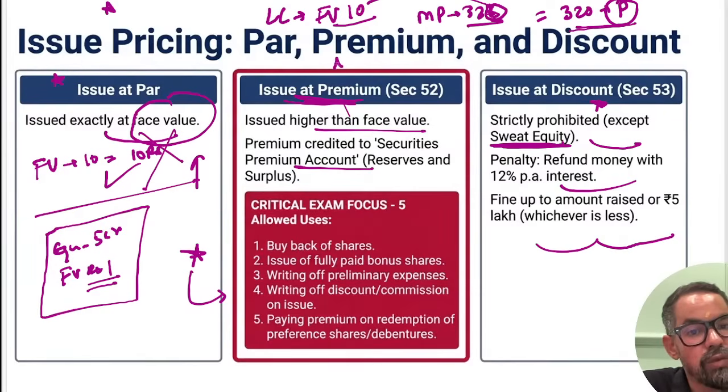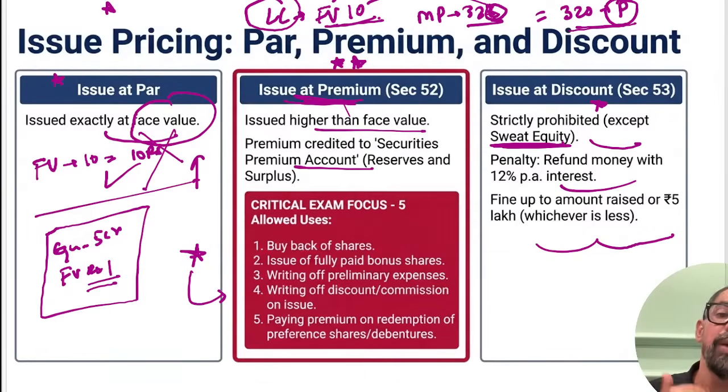The other case, which you will mostly see in the market, as I gave you the example, let's say Lenskart came up with an IPO, face value per share was rupees 10, but they charged 330 rupees per share from the investors who subscribed to their IPO. So this is called a case of premium. If you subtract the face value, they directly earn 320 rupees per share. This amount will get transferred to the reserve and surplus premium account, and that can be used for these following purposes by the business itself. That is the meaning of this.